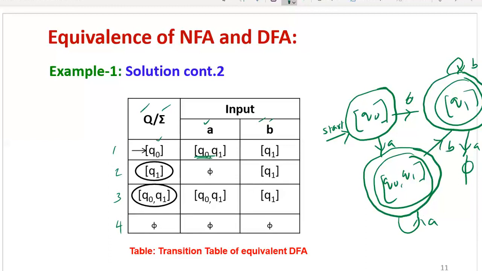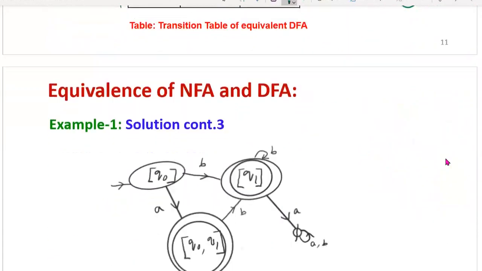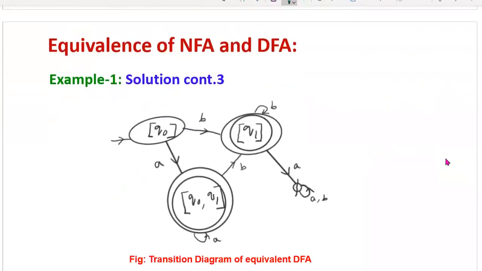Then pi also you can include. Pi on input A, it is going to pi itself. On B also it is going to pi itself. Now this is the transition diagram of the equivalent DFA obtained for the given non-deterministic finite automata. Now you can see the final diagram what I have drawn there, same diagram here. So this is the transition diagram.